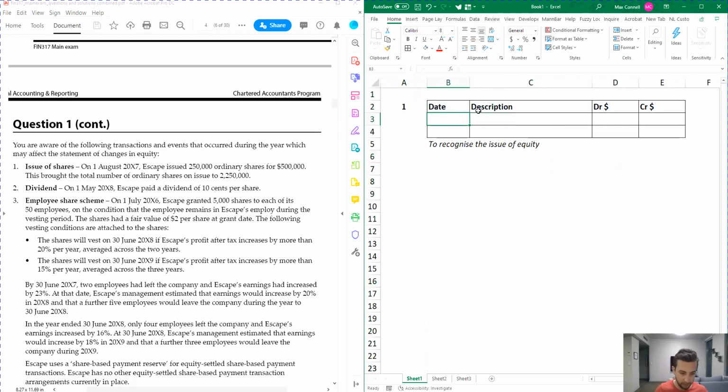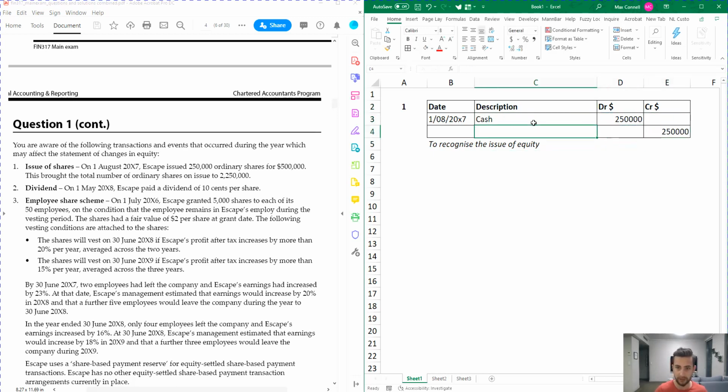So the date that we're going to recognize it is going to be the 1st of August. If you put that at the end of the year, you're going to probably lose a mark on this question. It's going to be 1st of August, and also don't put 17, put X7, just like it says in the question, because X could be 27, 37, and so forth. So it's going to be debit cash because they're issuing shares. So the cash is going to go up. It's an asset, should be 250,000.